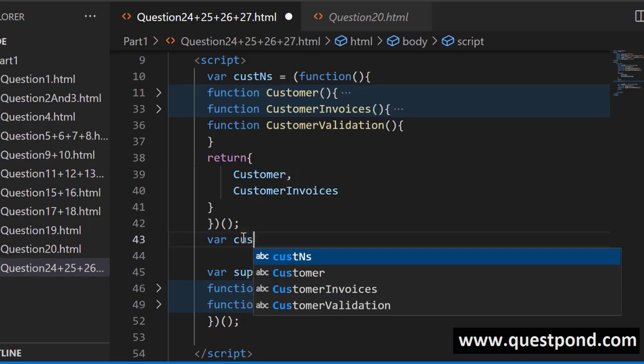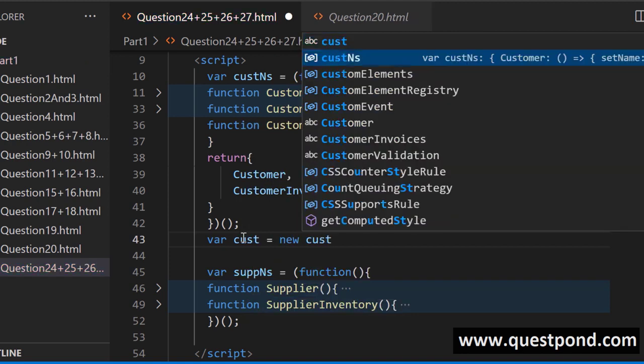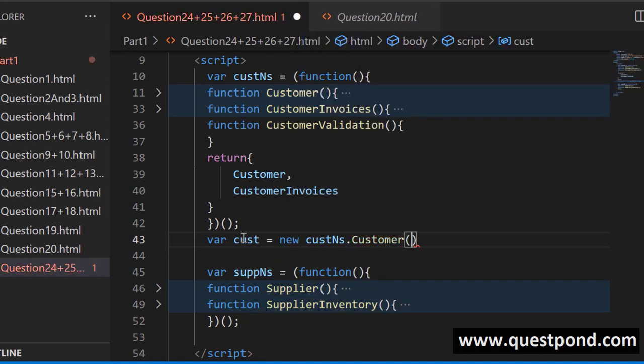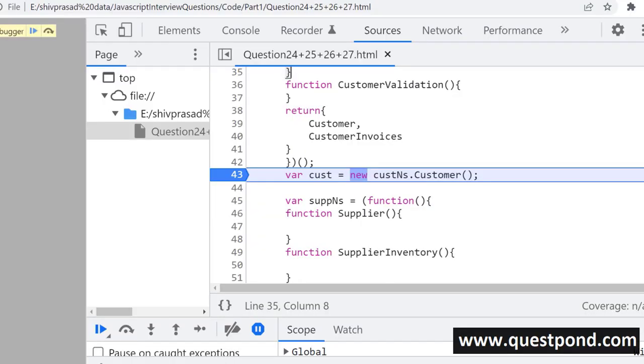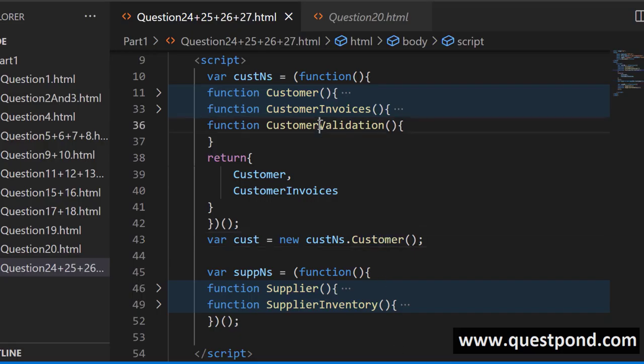So we can now say that from the cust namespace, go and create an object of customer. This will work, right? If you try to run this, you can see that there is no problem. But if you now try to create the object of customer validation, it will not work.